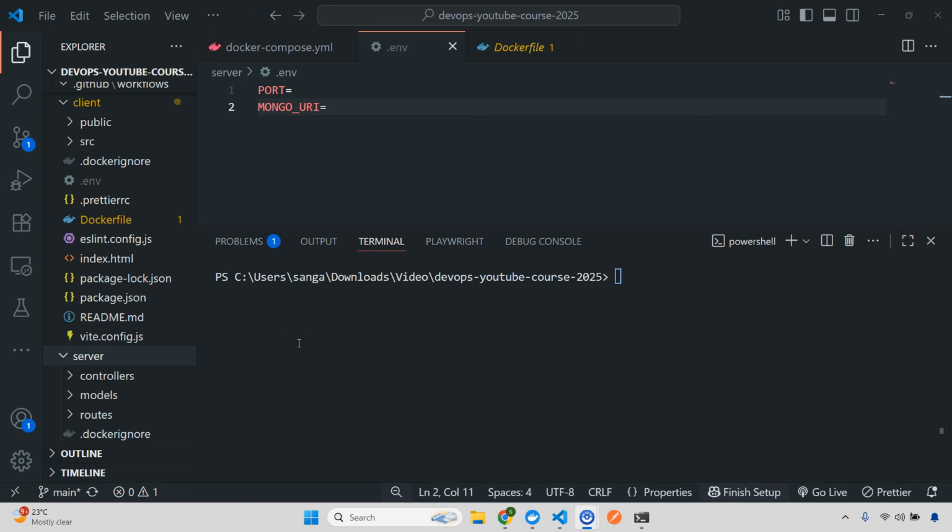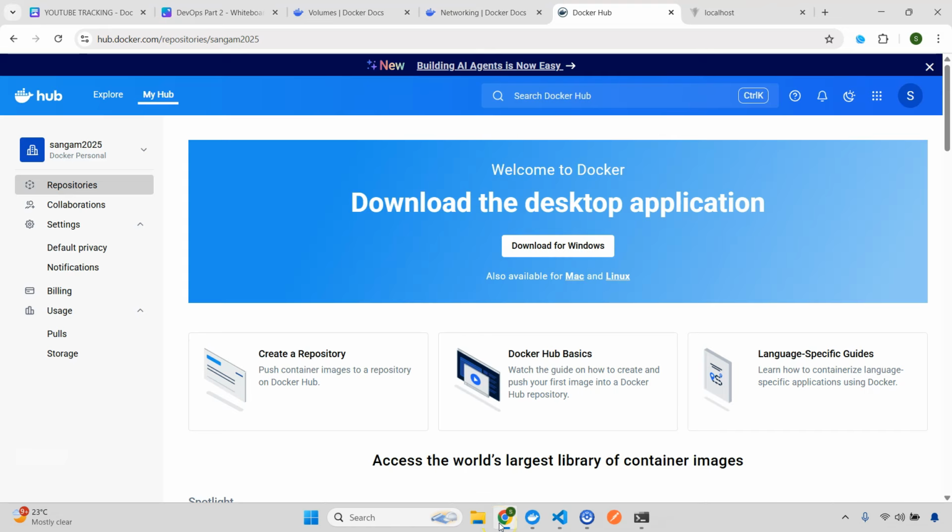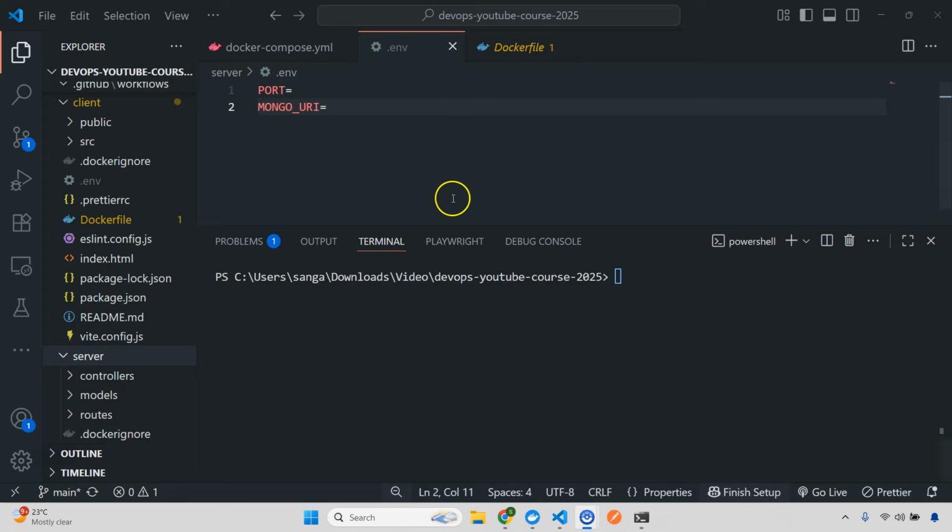Alright, so let's see how we are going to practically implement all the concepts that we've learned so far, especially the volumes, the basics of networking, and also how you're going to push the Docker images, and then we're going to pull it and we'll see how it will work, right? First of all, as I already mentioned, you have to create the Docker Hub account. So this is mandatory.